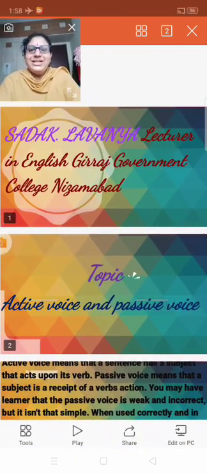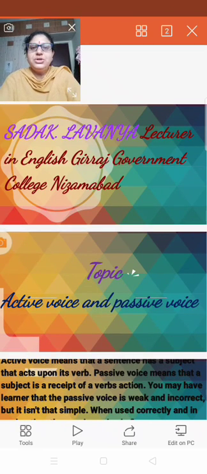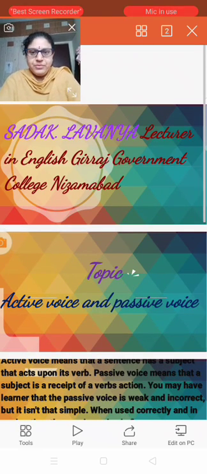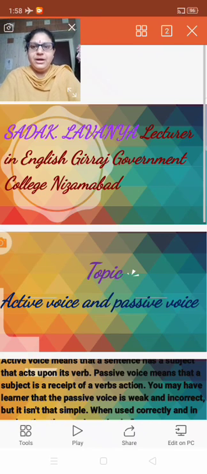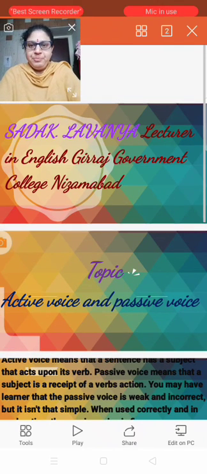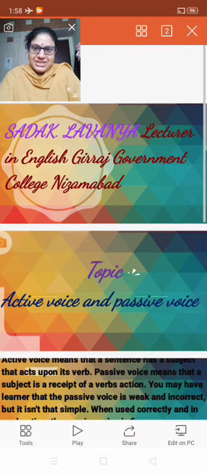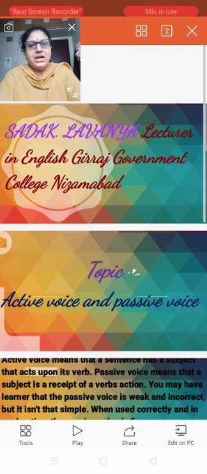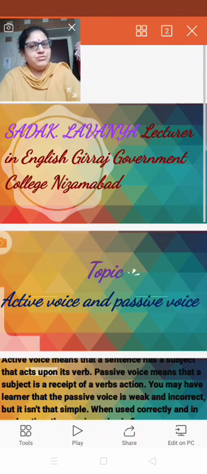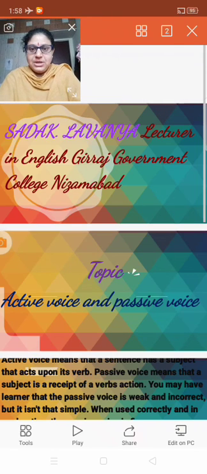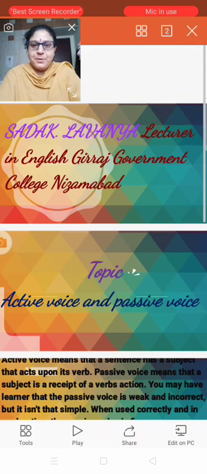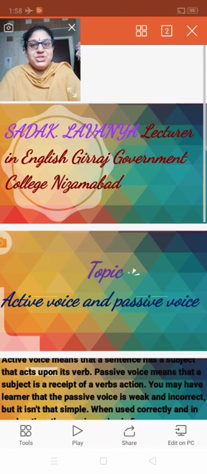Right? So active and passive are two forms that have differences between them. What are the differences between them? When active changes into passive, you have to change the subject, and the verb changes too. In the passive the subject follows the verb, but in the active the subject does not follow the verb, because the verb stays as it is and the subject will not change. That comes under the active.